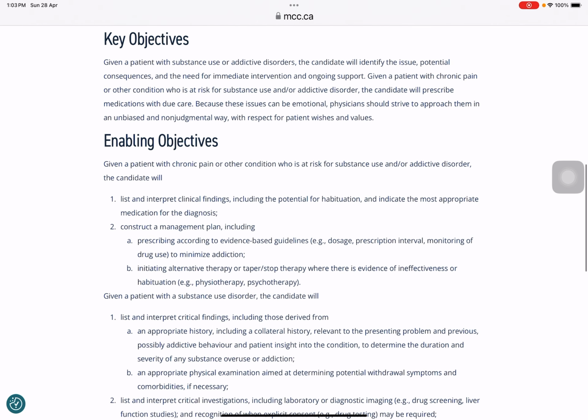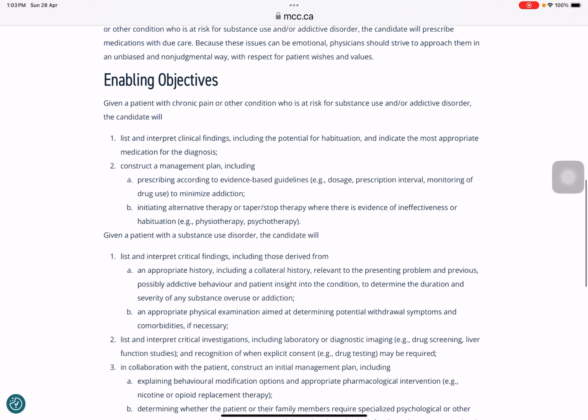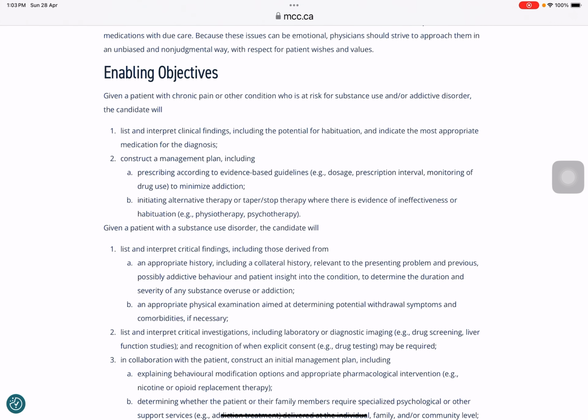The objectives: given a patient with substance use disorder, the candidate will identify the issues, the potential consequences, and the need for immediate intervention and ongoing support. Given a patient with chronic pain and other conditions who is at risk of substance use and addictive disorders, the candidate will prescribe medication with due care. So let's see the objectives directly. Objective number one is to list and interpret clinical findings, including the potential for habituation, and indicate the most appropriate medication for the diagnosis.